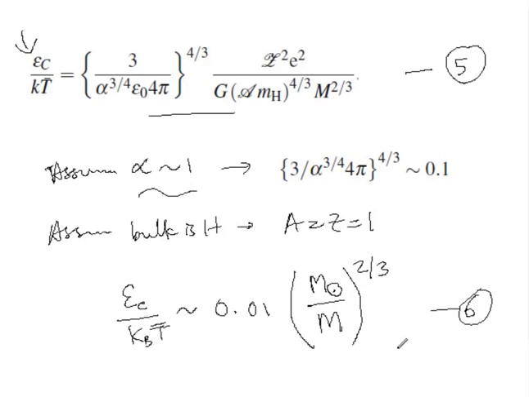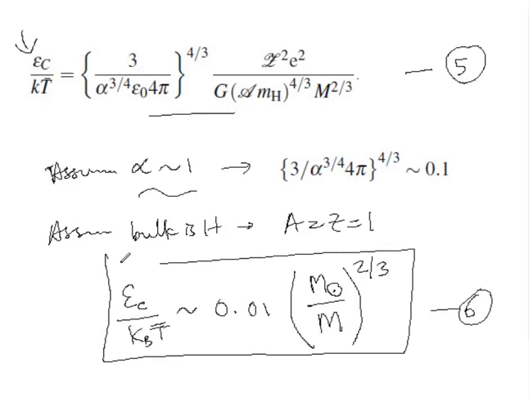So what do you see here? From this expression, what can you infer? Well, you see this number. So basically we infer that the Coulomb interaction contributes less than 1% to the typical energies involved in particle interactions. And so this means we can use our ideal gas law. Okay, so this is good. So this was the first test that we did.